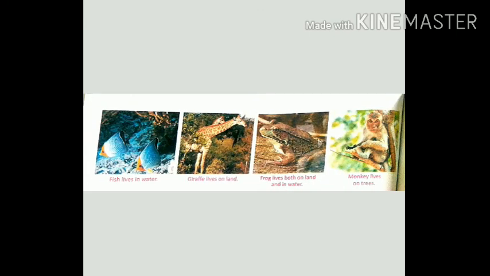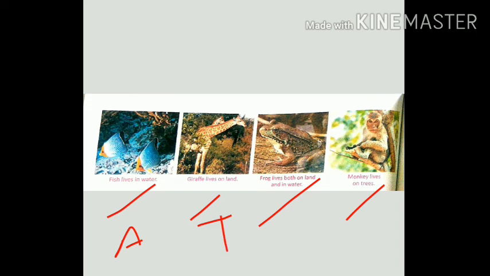These are the examples: fish live in water, giraffe live on land, frog lives on both land and water, and monkey lives on trees. This is aquatic. This is terrestrial. These are amphibians, and these are arboreal.